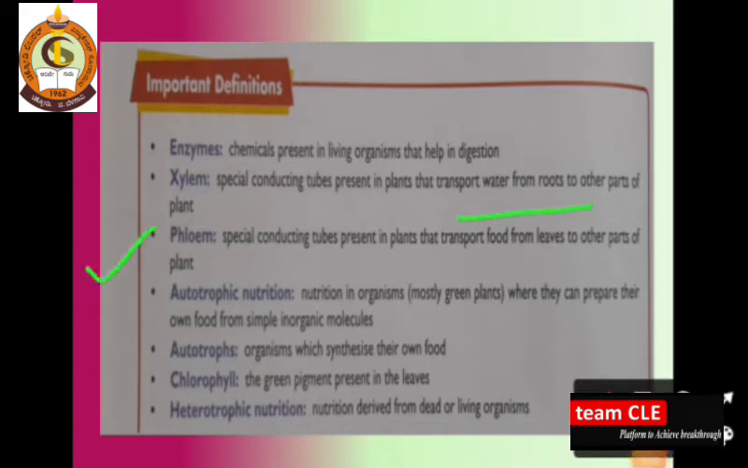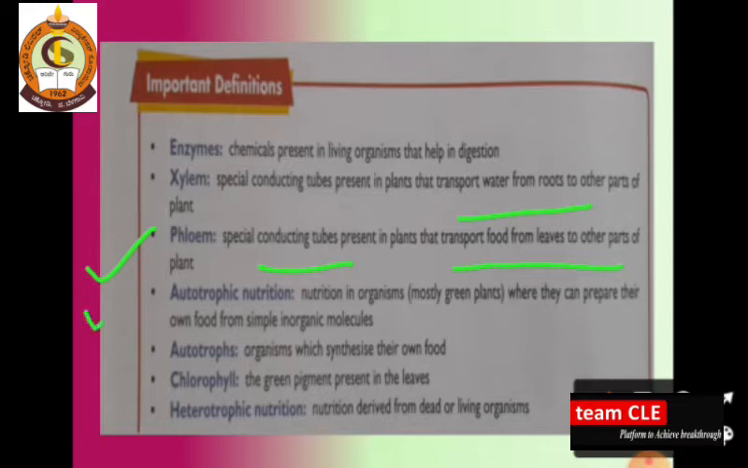Next is the phloem. Special conducting tubes present in the plants that transport food from leaves to the other parts of the plant. In the photosynthesis concept, when we were learning the mode of nutrition of autotroph plants, I explained xylem and phloem. Both are conducting tubes, but xylem transports water whereas phloem transports the food from the leaves to all the body of the plants.